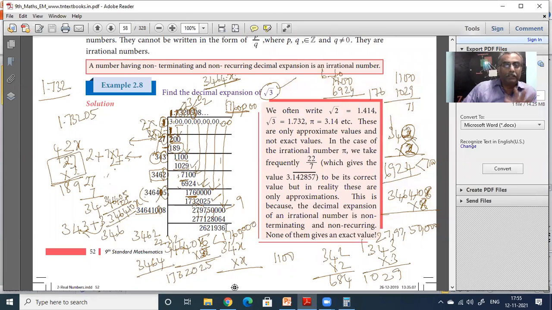After that, he is leaving it off. Okay, so now you got 34 lakh 64 108 into 8. Okay, 108 into 8 is the last number that you got. So you put that 8 there, you got this 8 here. So 1.730508. And it goes on, does not end. Okay, so that is the way you do the decimal expansion. It is only long division.